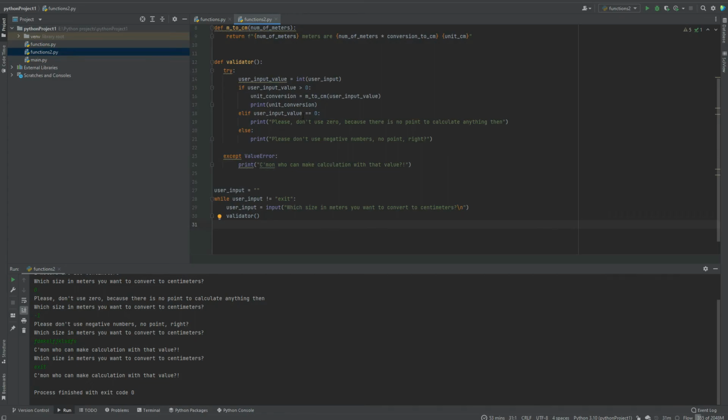So here we have, like you see, one condition when some input value is equal to 0, and here I have the condition: as long as it's not equal to exit, run this program. So as long as it's not equal to exit, keep running, but in the moment when it's equal to exit, quit. That's the point.